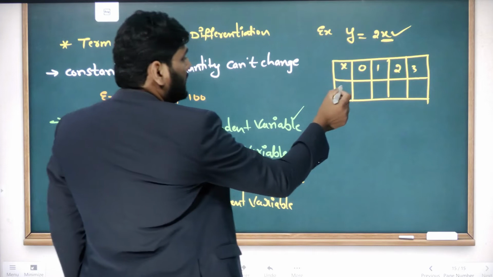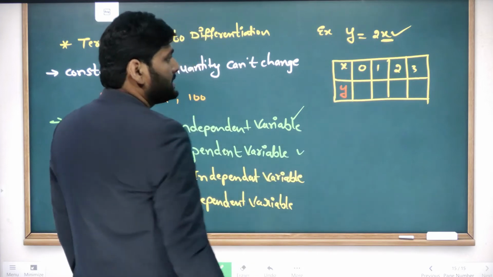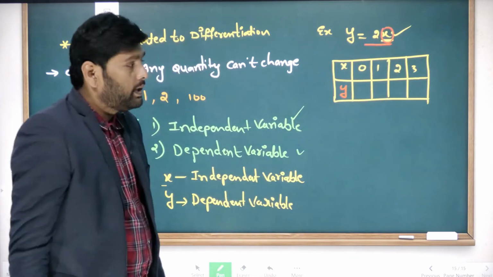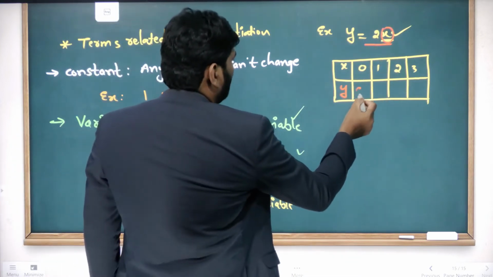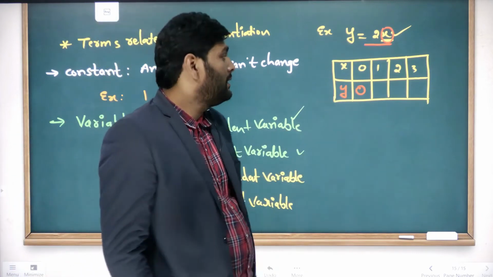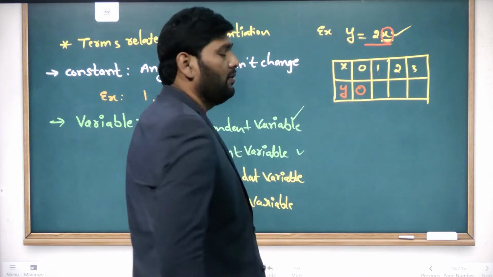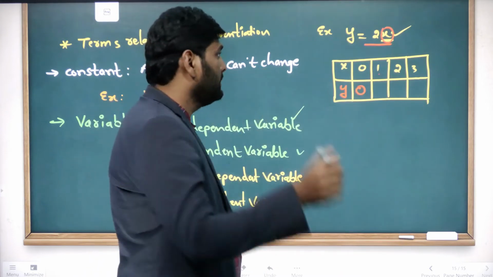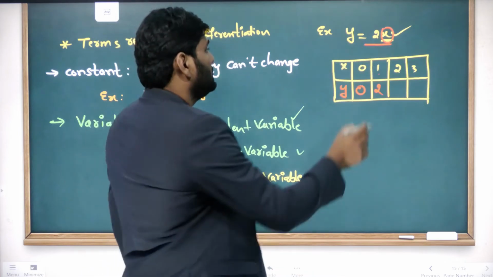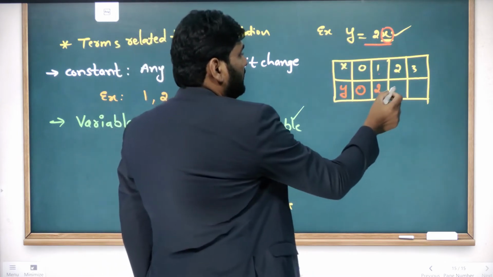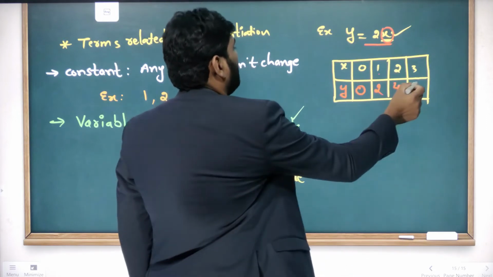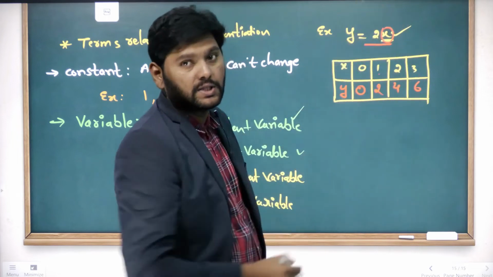Y values become... see, if x is 0 in this function, if you substitute x as 0, then what would be the y value? Y value is also 0, because 2 into 0 is 0 only. Then when you substitute x as 1, the y value becomes 2. When you substitute x as 2, the y value becomes 4. If you substitute x as 3, y becomes 6, and so on you can substitute.